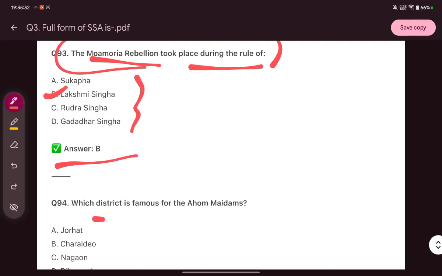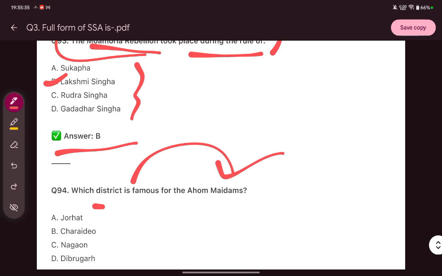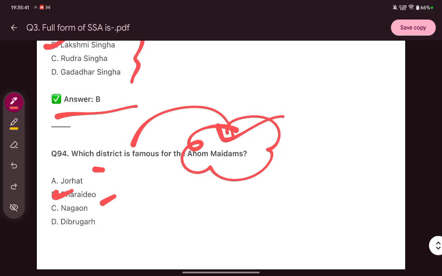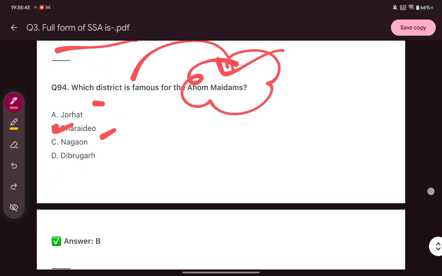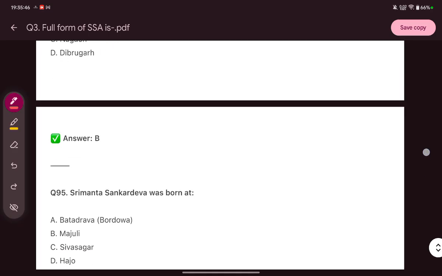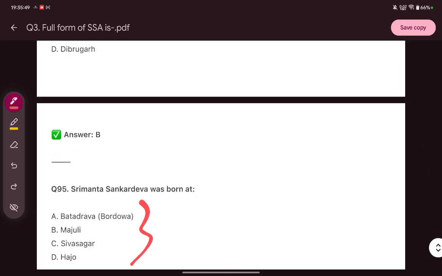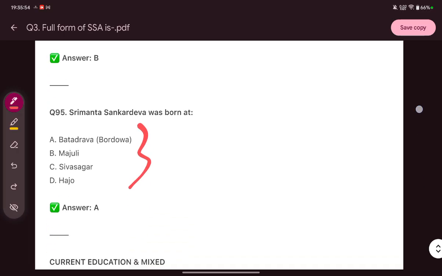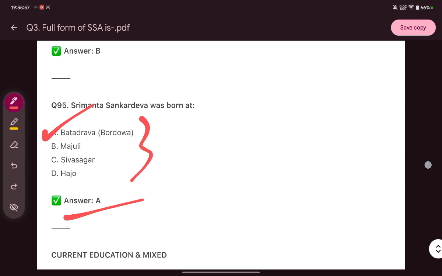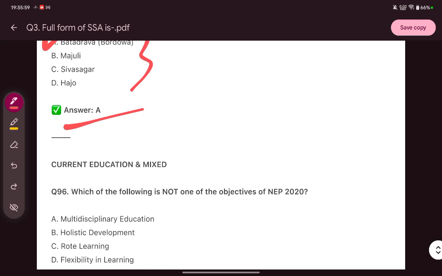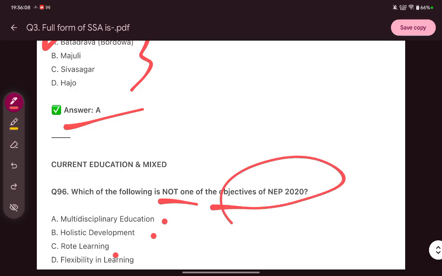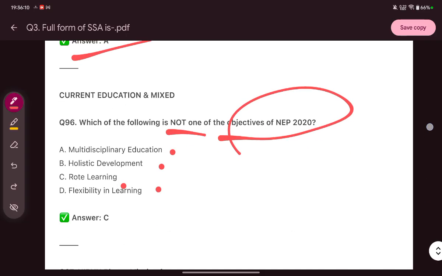Which district is famous for Ahom Moidams? We have already discussed Ahom Moidams are located in Charaideo, which is also the UNESCO World Heritage Site. Then next question is, Srimanta Sankardeva was born at Batadrava or Bordowa, Majuli, Sivasagar or Hajo? The answer is A, Bordowa. Then which of the following is not one of the objectives of NEP 2020? Multidisciplinary education, holistic development, rote learning, flexibility in learning. The answer is rote learning.